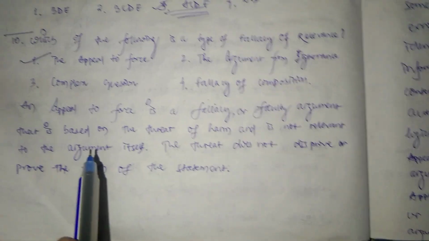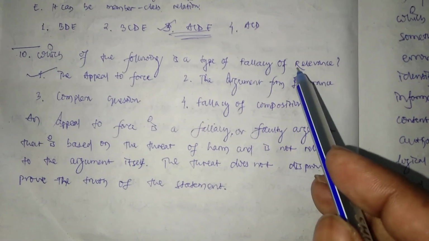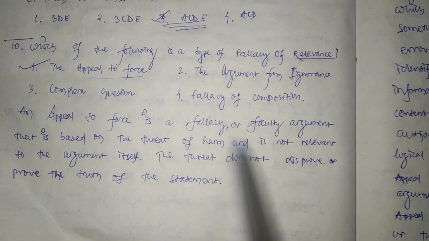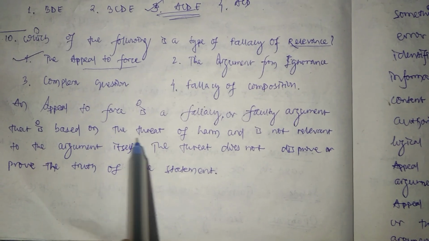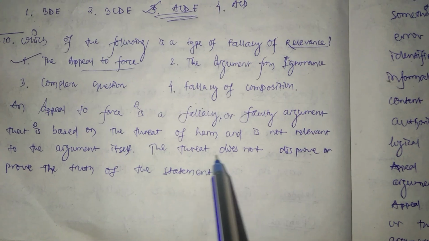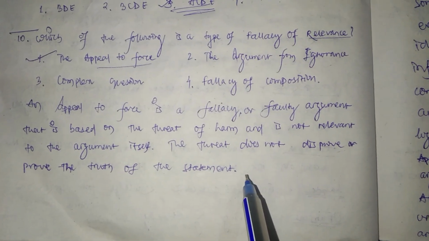Now last question. Which of the following is a type of fallacy of relevance? This is appeal to force. Appeal to force is a fallacy or faulty argument that is based on the threat of harm and is not relevant to the argument itself. The threat doesn't disprove or prove the truth of the statement. Thank you.